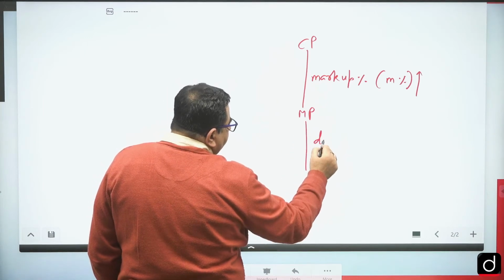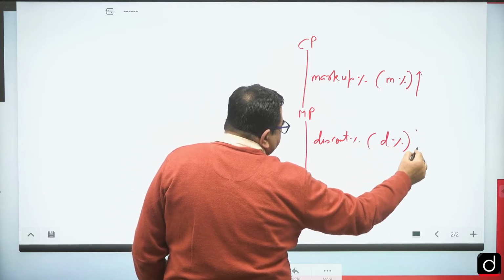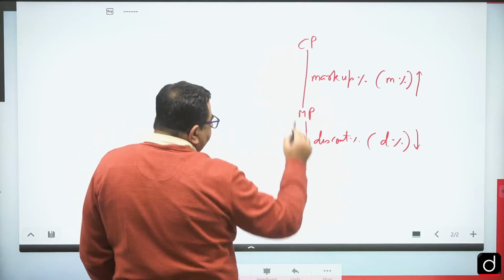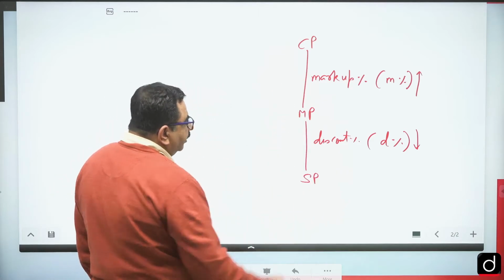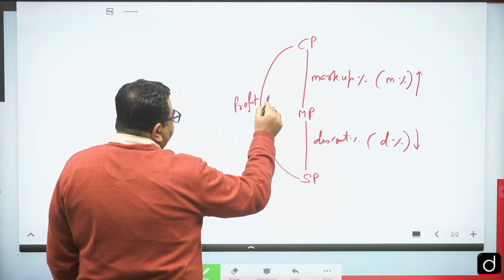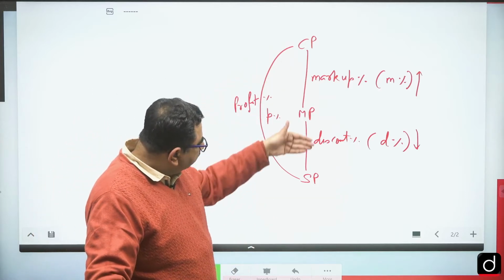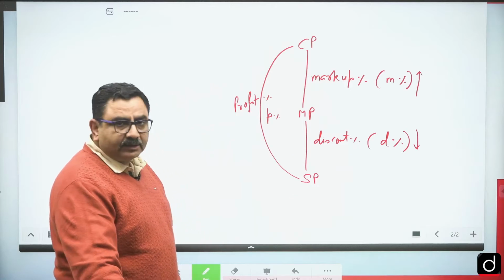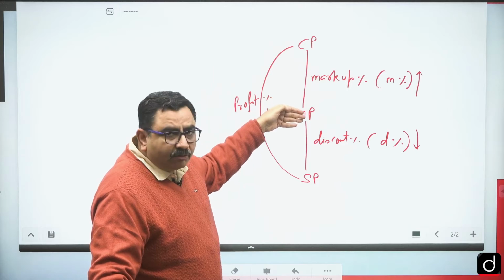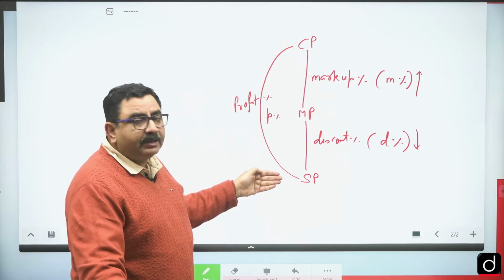On mark price, I will give some discount percentage, let's say this is the discount percentage. Discount is always a percentage reduction. Then we get the selling price. From cost price to selling price, we get the profit percentage, which we represent by P%. Now these two percentage changes are successive. First we have given an M% increase, and on the new value we have given a D% reduction, and overall we are getting P%.